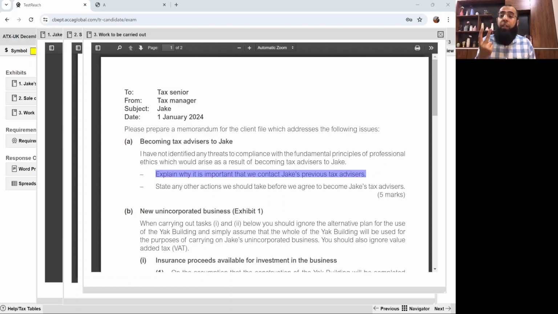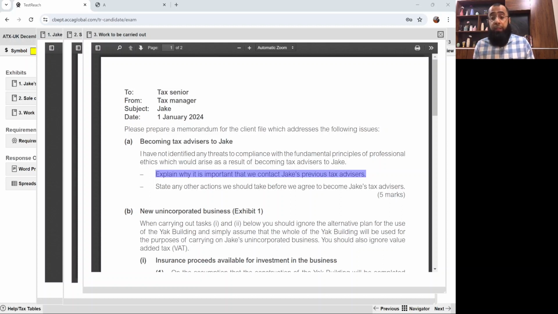The two primary reasons for doing so are, first, to know the reason for their leaving. Maybe they just didn't want to do the engagement, or if there is any issue, they tell us. Second, is there any ethical issue which they want to bring to our attention? It is so important to contact the previous service provider that if the client does not allow us to contact them, then we may not accept the engagement.